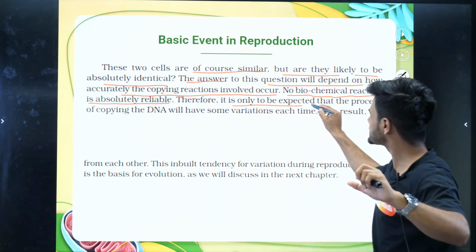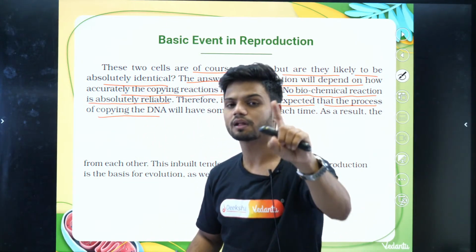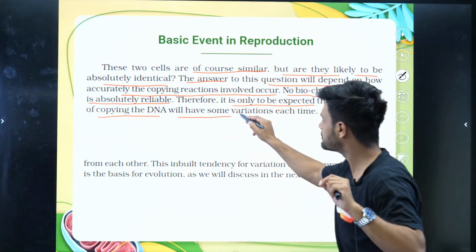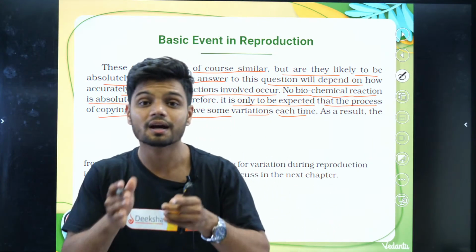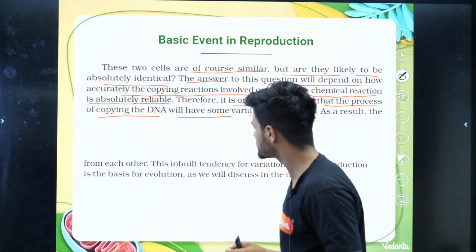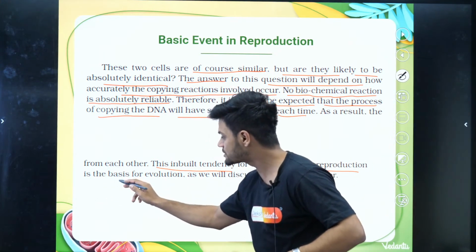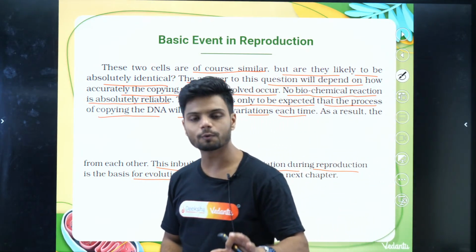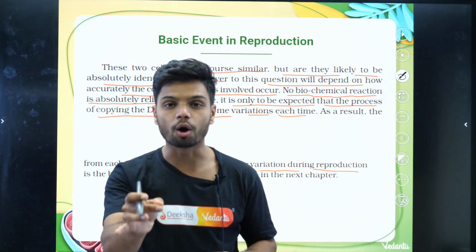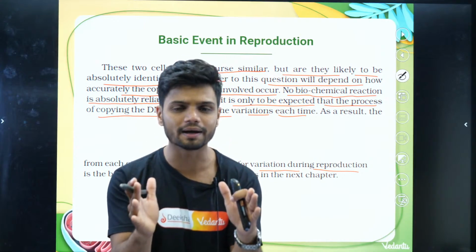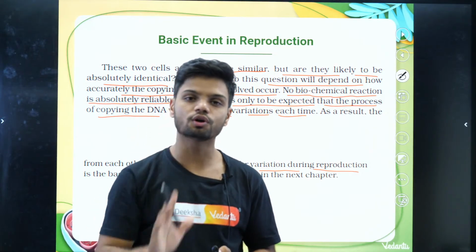Therefore, it is only to be expected that the process of copying of DNA, the basic event in reproduction, will have some variations each time. These variations are called inbuilt variations. This inbuilt tendency of variation during reproduction is the basis of evolution also. Don't worry, the evolution part has been removed now, but you should know the basic event in reproduction is copying of DNA, and when DNA is being copied, there can be certain variations. Clear? That concept should be clear in your head.